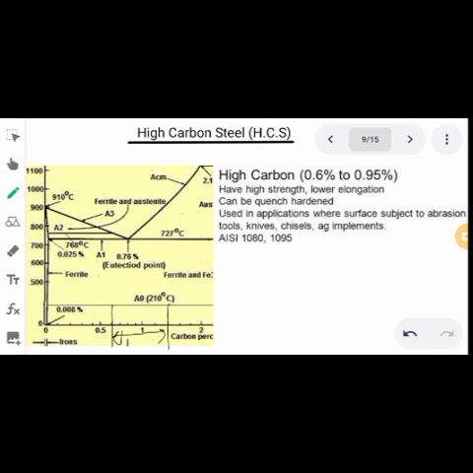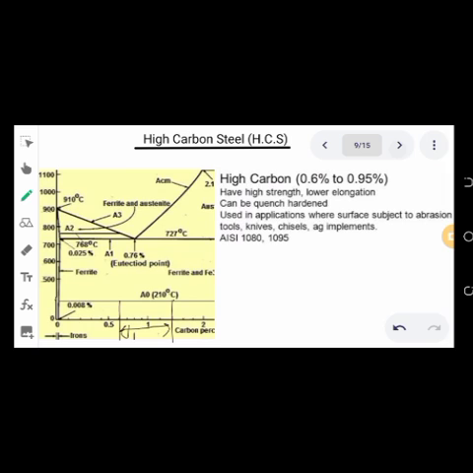So high carbon steel is used in applications where high strength and high wear resistance are required, and it is also used in the tempered condition. Some examples of this high carbon steel are AISI 1080 and AISI 1095.